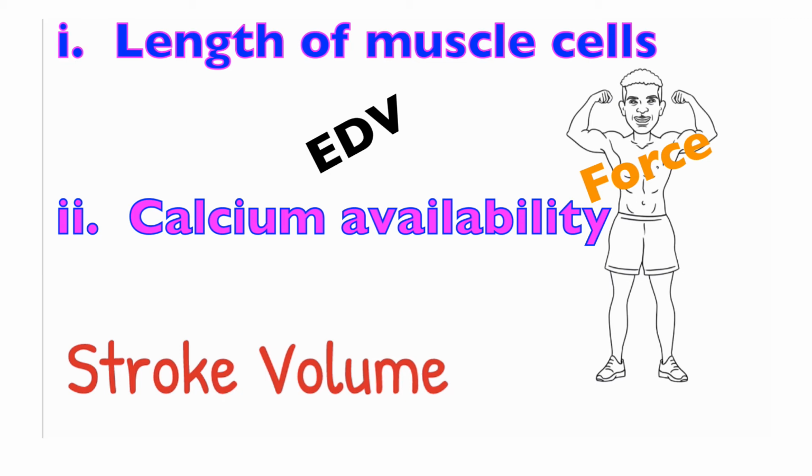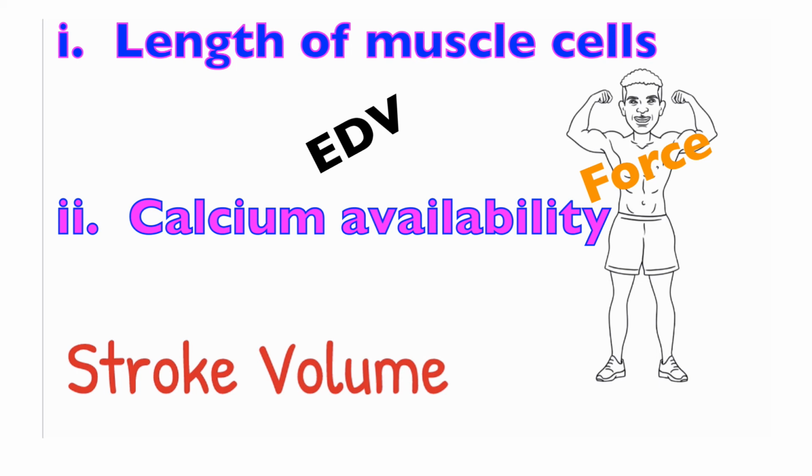It certainly can stretch too much where the myosin heads can no longer grab the thin filaments, but we talked about this when we covered skeletal muscle, about the optimal length tension relationship. So force or stroke volume can be increased by having the optimal length of the myocardial contractile cells immediately before contraction. The second factor is the availability of calcium for the MCCs.